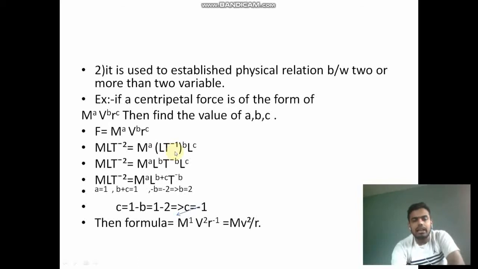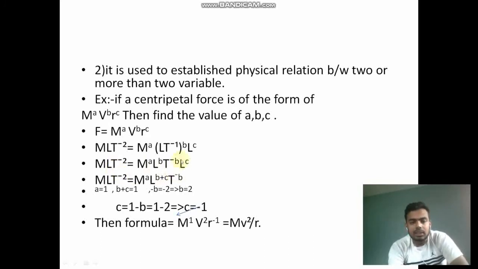And r is length, so L to the power c. Here force is MLT to the power minus 2, and M to the power a, and L to the power b, these powers come under the bracket, and L to the power b and T to the power minus b. Here the same L to the power c, and the force dimensional formula is MLT to the power minus 2.